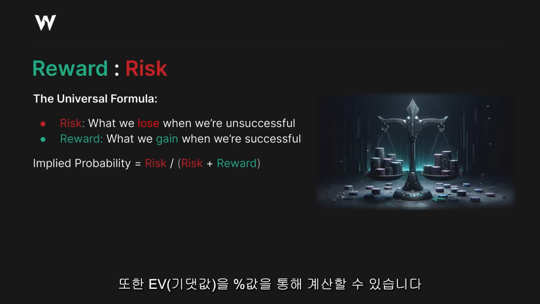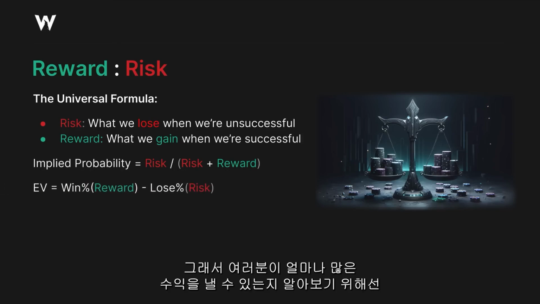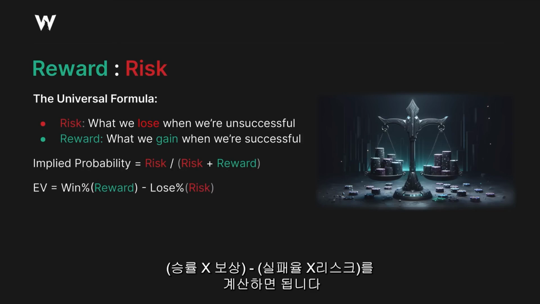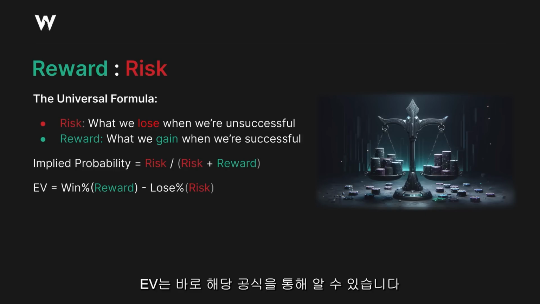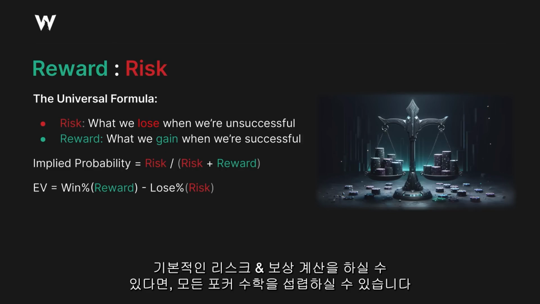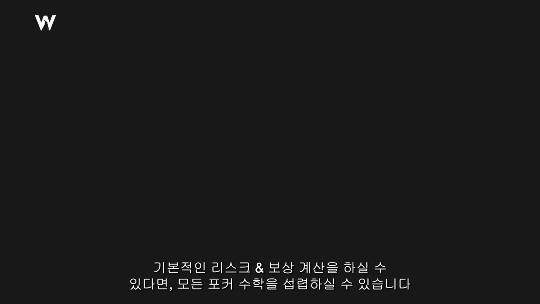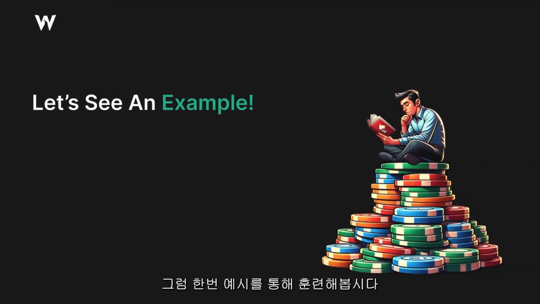You can also use this to calculate the expected value of something. So if you want to know exactly how much money you expect to make, well, you can just multiply what you think the win percentage will be times the reward, subtract the lose percentage times the risk. EV equals that equation right there. Again, you can understand basically all of poker math if you understand basic risk-reward calculations. Let's see an example and really drill this home.